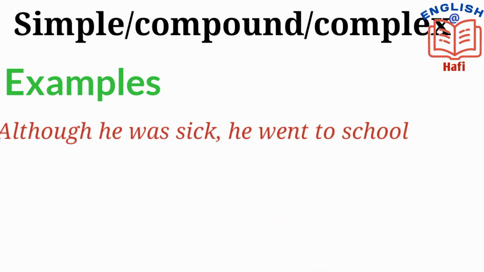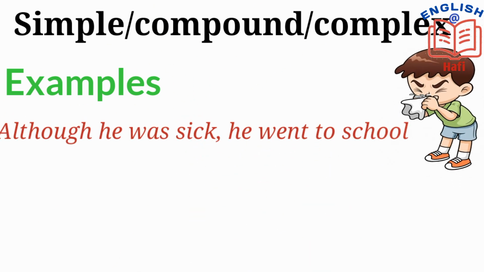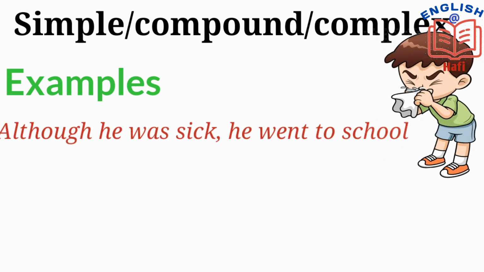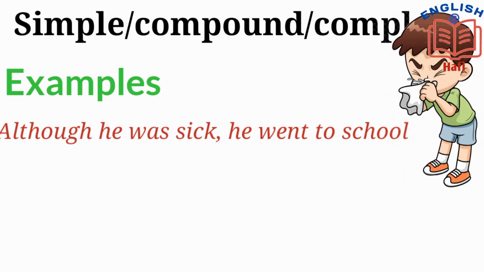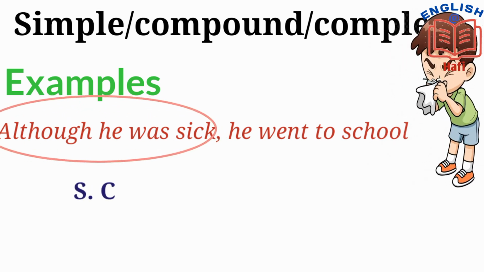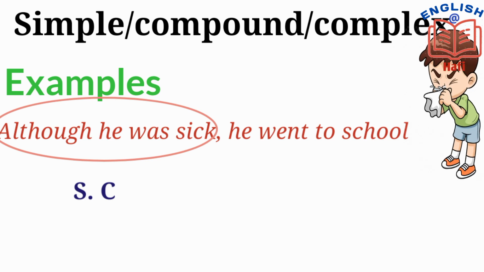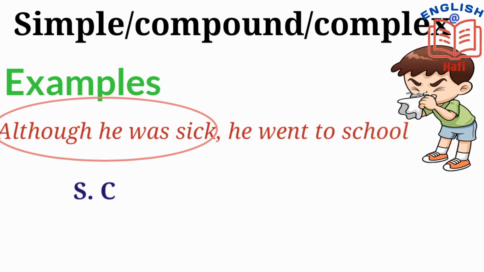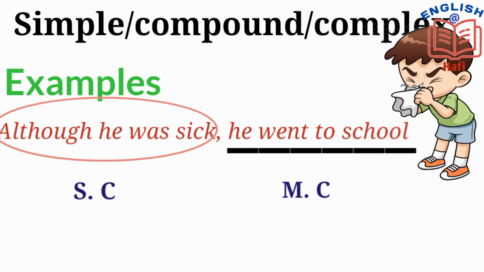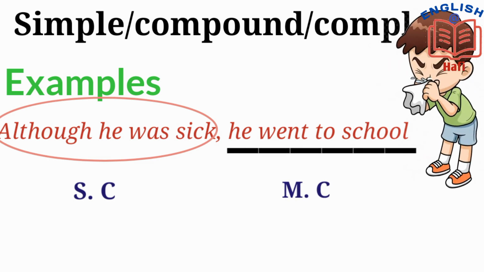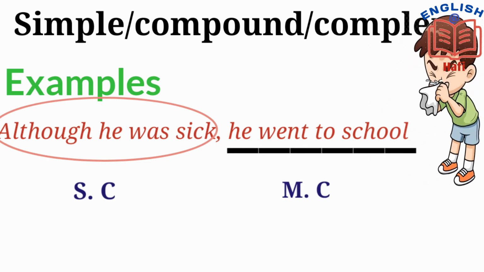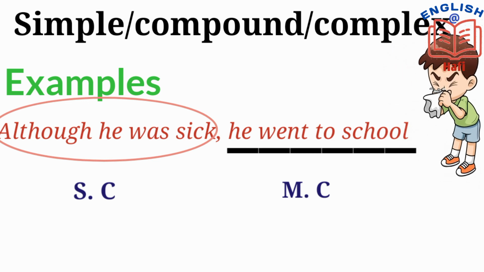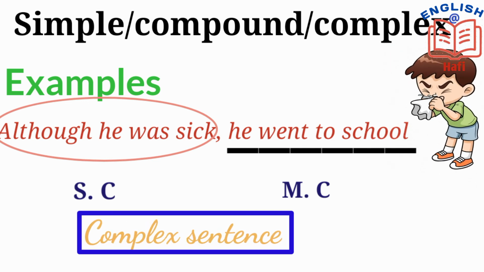Although he was sick, he went to school. Although he was sick doesn't express a complete thought. It is a subordinate clause. He went to school has a complete thought and it is the main clause. One main clause plus one subordinate clause, it becomes a complex sentence.